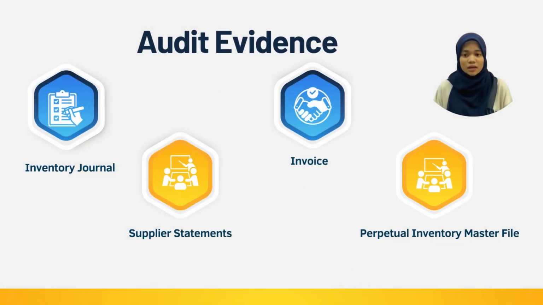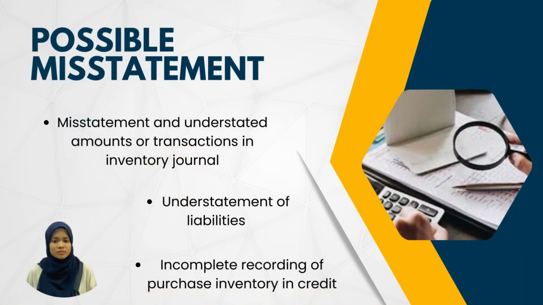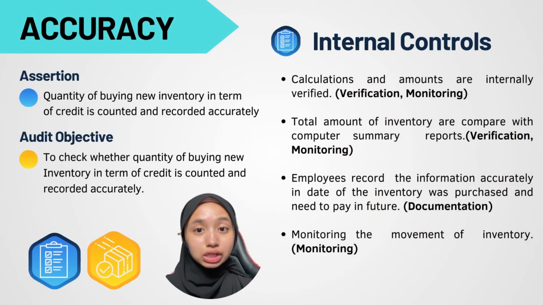The audit evidence needed are inventory journal, supplier statement, invoice, and perpetual inventory master file. Possible misstatements that will occur are misstatement and understated amount of transactions in the inventory journal, understatement of liabilities, and incomplete recording of purchase inventory on credit. Next is accuracy for accounts payable.